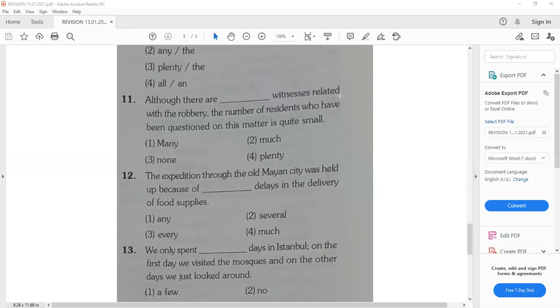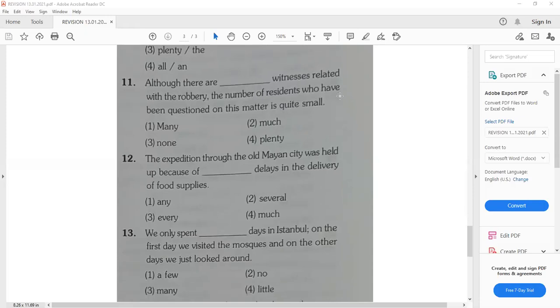The expedition through the old Mayan city was held up because of dash delays in the delivery of food supplies. Anyone? Several. Several delays in the delivery.